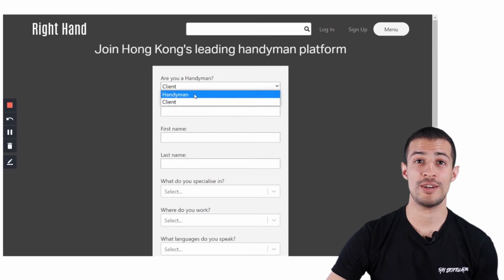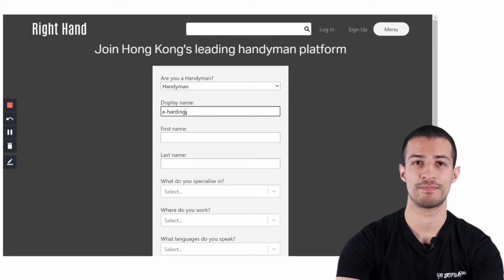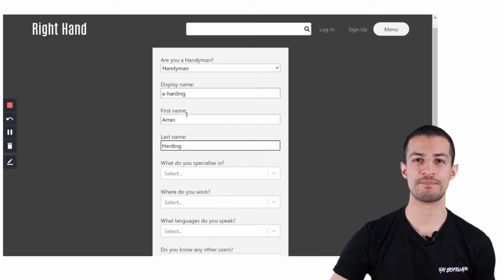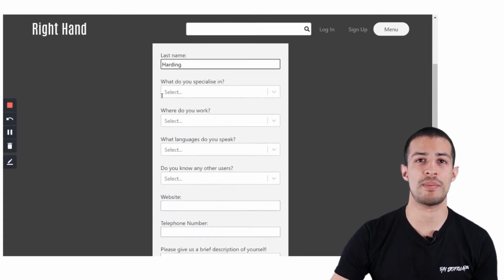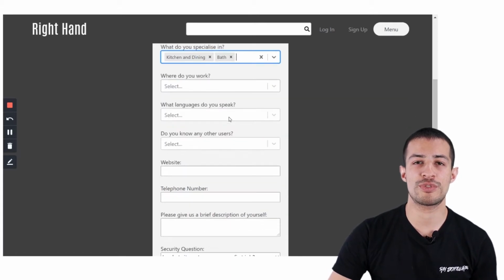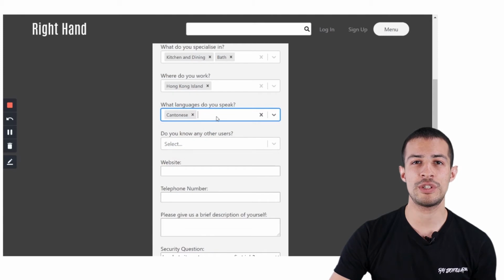You can choose here to be a handyman or a client. Let's be a handyman. And you've got several more specialized features that you can choose from. For example, which kind of job types you do. If you do kitchen and dining, bathrooms, for example, where you prefer to work, Hong Kong Island, which languages you speak, very important in Hong Kong.